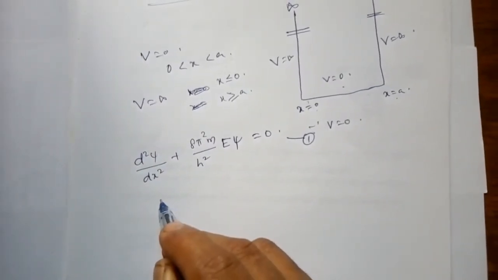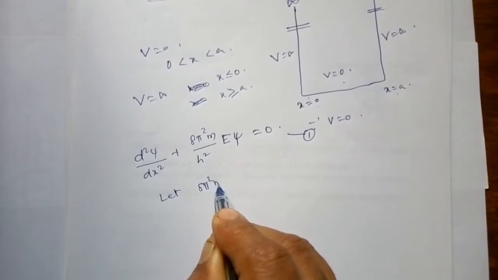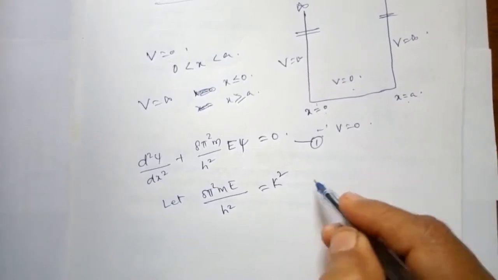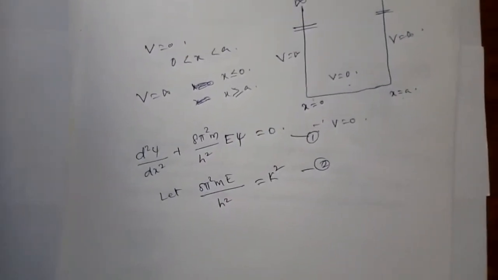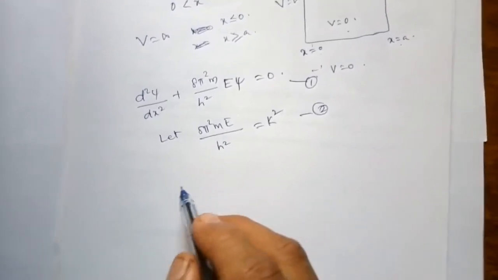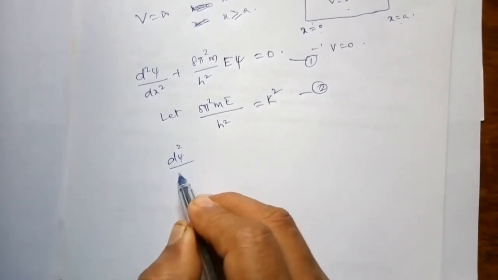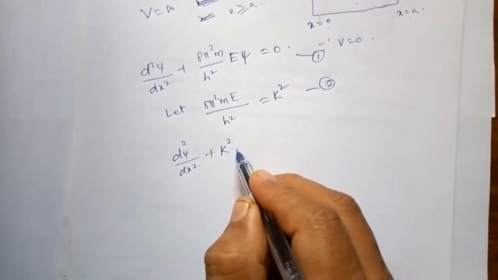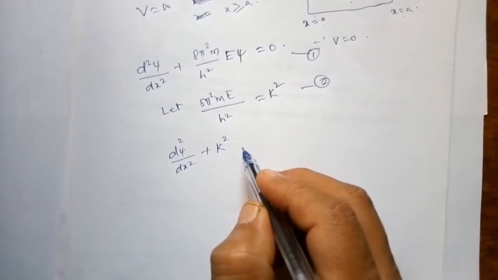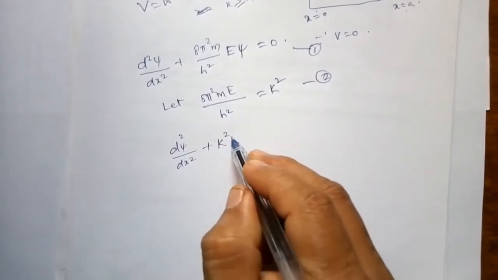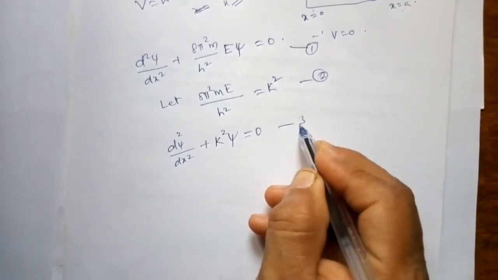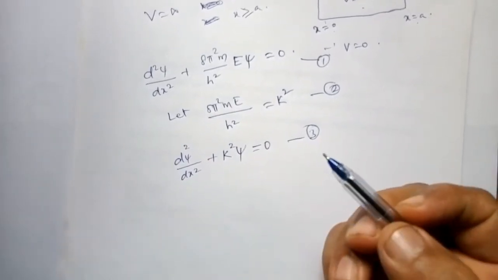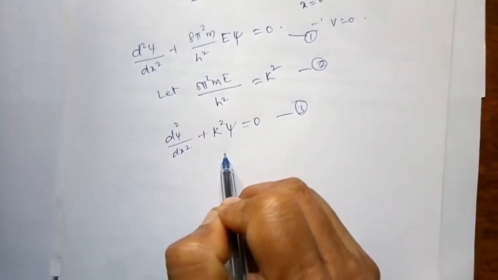Let us consider 8π²mE/h² as k². Let us assume that it's k². Therefore the above equation reduces to d²ψ/dx² + k²ψ = 0, because 8π²mE/h² is taken as k². So this is a second order differential equation.